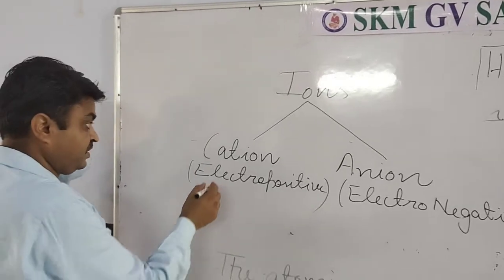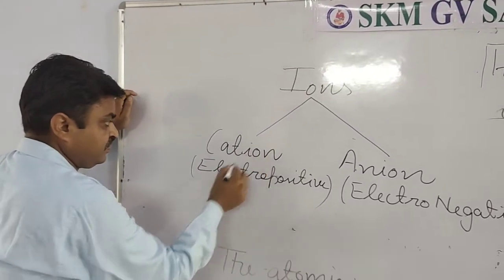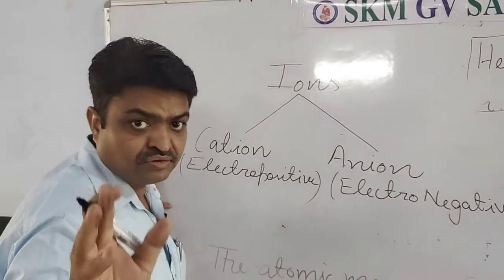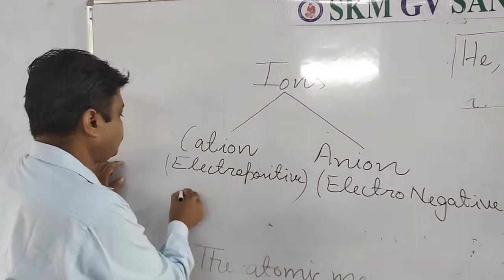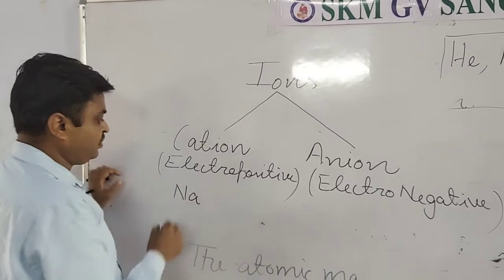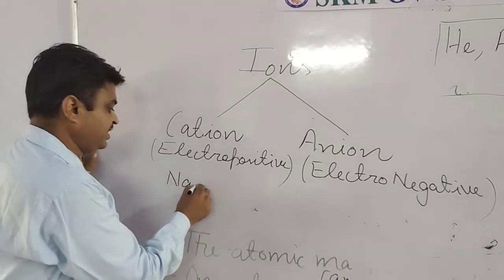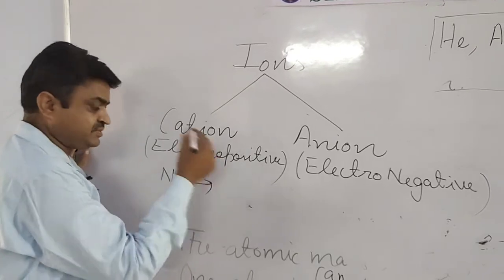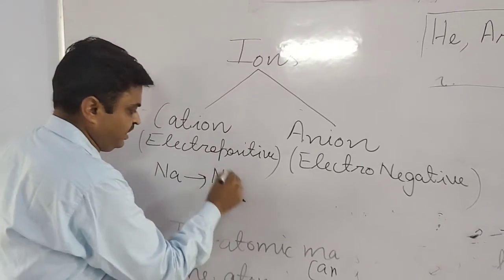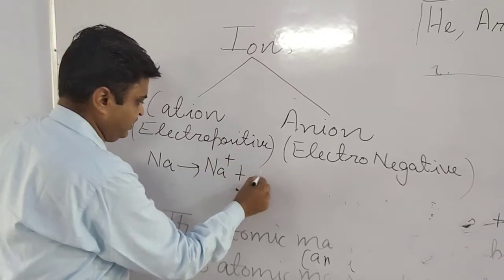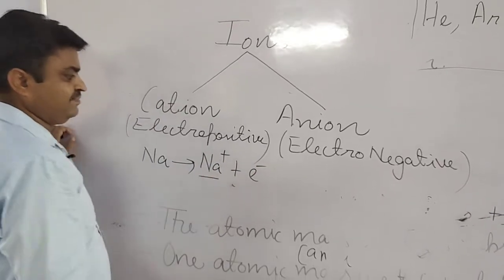Cation means they can lose their electron, like sodium. Sodium is a cation. How does it make the cation? Because it can lose its one electron. Na plus, one electron is lost by it, and it is a cation.